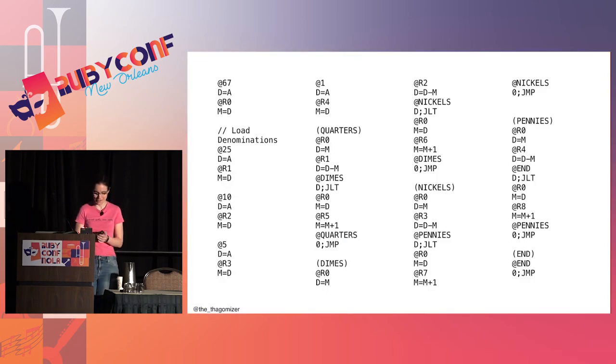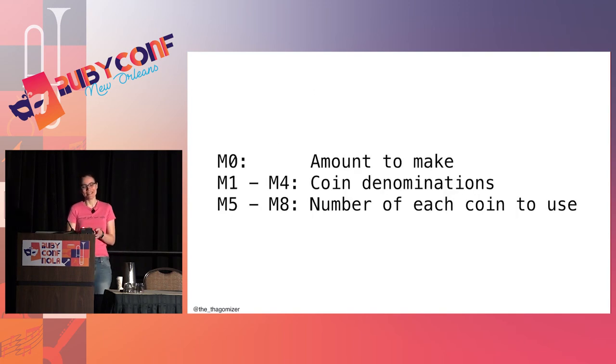So here's making change in assembly. I don't have lists. So I'm going to use memory 0 for the amount to make. I'm going to use memories 1 through 4 for my coin denominations, 25, 10, 5, and 1. And I'm going to use memories 5 through 8 for the number of each coin to use, because I have memory. We'll turn it into a list.